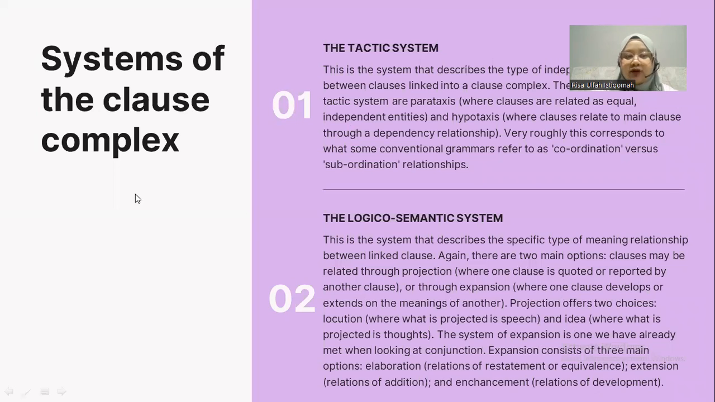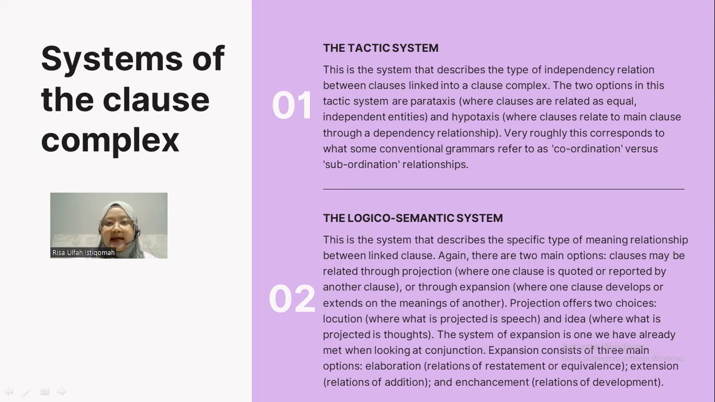Next is about systems of the clause complex. First is the tactic system. This is the system that describes the type of interdependency relation between clauses linked into a clause complex. The two options in this tactic system are parataxis, where clauses are related as equal independent entities, and hypotaxis, where clauses relate to main clauses through a dependency relationship. Very roughly, this corresponds to what some conventional grammars refer to as coordination versus subordination relationships.